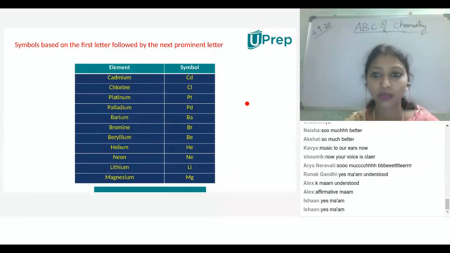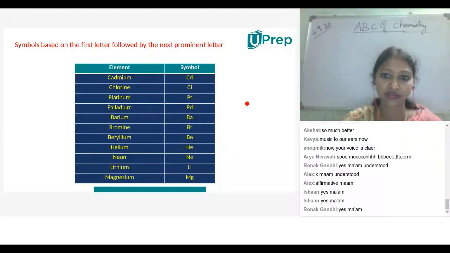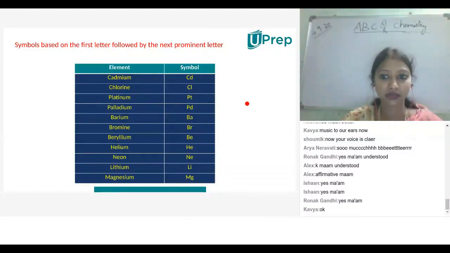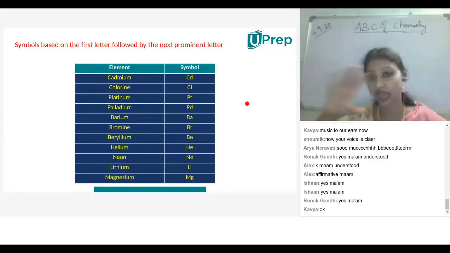For the next coming session, I'm going to ask the 1 to 30 elements. Can you prepare all 1 to 30 elements with symbols? Ma'am, I know the first 30 elements. Okay, first 30 elements. So the remaining children also get ready with the 1 to 30 elements with the symbols. Then you'll be having an idea, so that frequently we can go with the shortcuts, by not writing the full element name. So we can go with the symbols. Yes, ma'am.